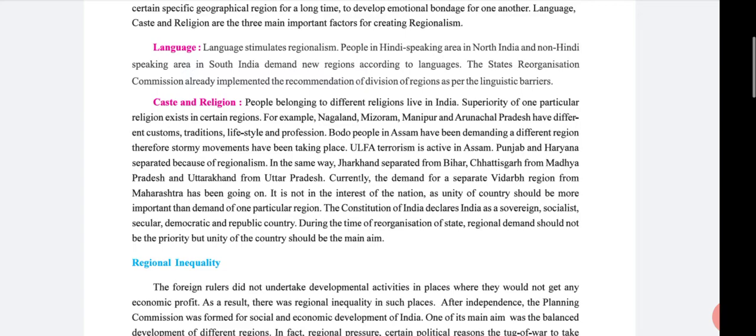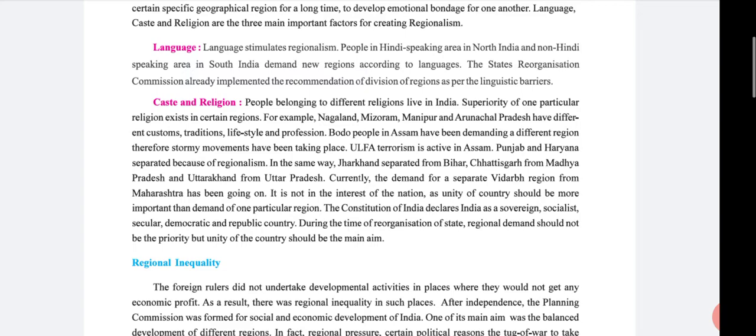Punjab and Haryana separated because of regionalism. In the same way, Jharkhand from Bihar, Chhattisgarh from Madhya Pradesh, and Uttarakhand from Uttar Pradesh. And currently, the Vidarbha region is demanding separation from Maharashtra. It has been going on, but it is not in the interest of the nation. The unity of the country should be more important and essential than the demand of a particular region, because the unity of the country is most important for us.